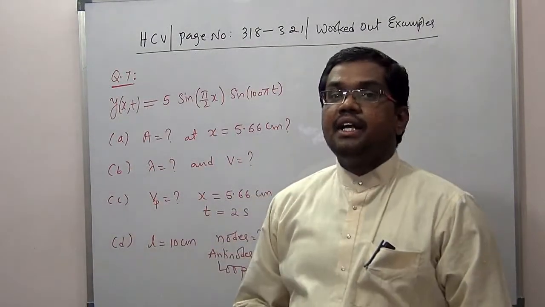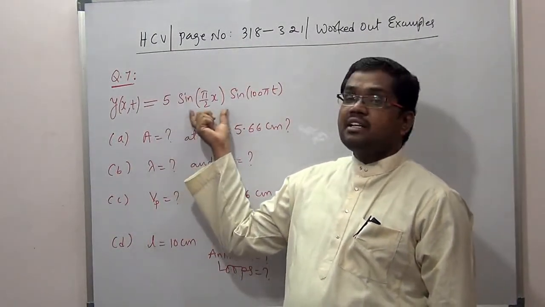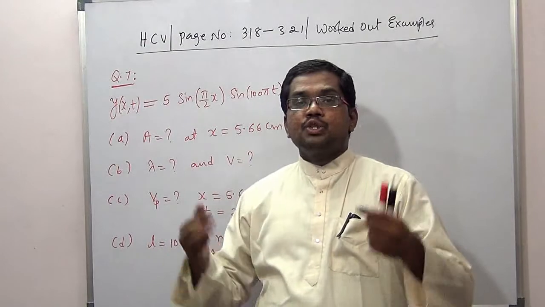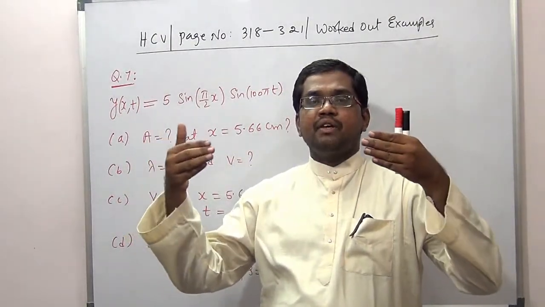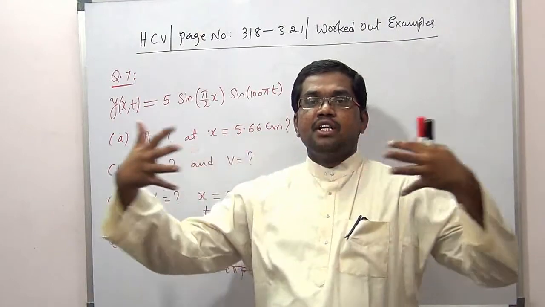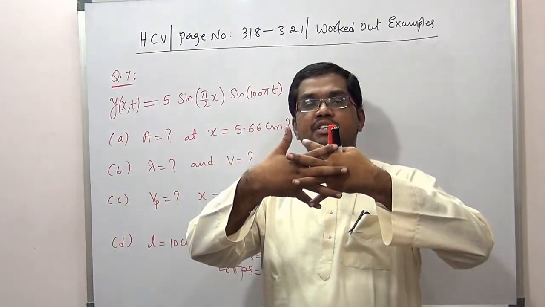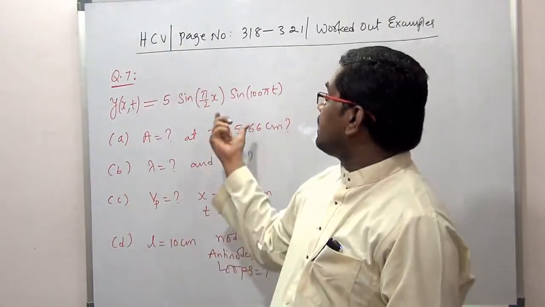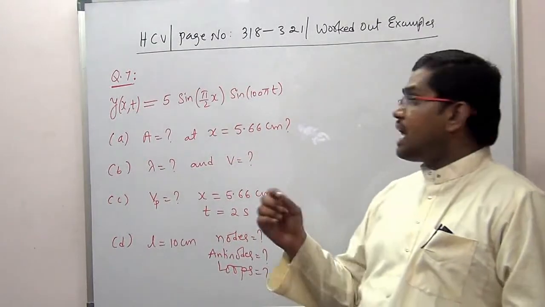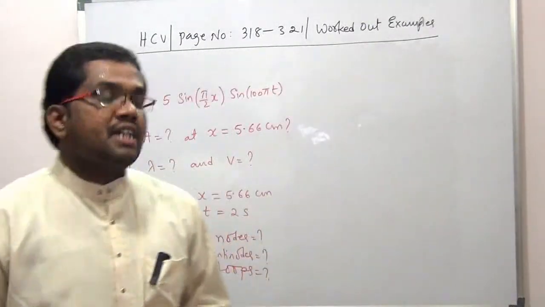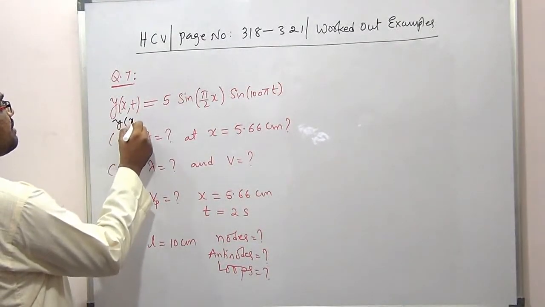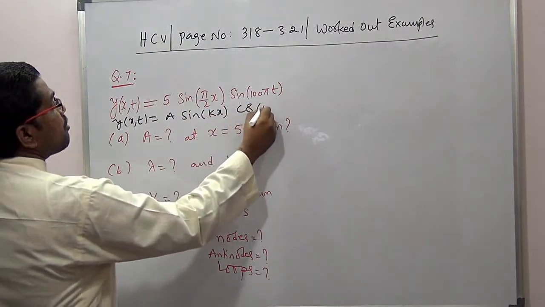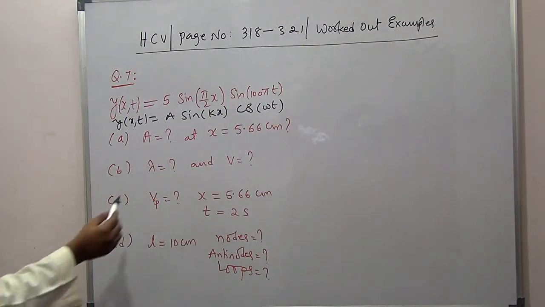Okay, fine. So here they have provided us a standing wave equation. A standing wave will be formed by superposition of two waves, that is traveling waves, progressive waves moving in opposite directions. Superposition of traveling waves which are moving in opposite directions will produce the stationary wave or standing wave. That's what they have given. Even you can compare with the standard equation. What is the standard equation? The standard equation will look like this: y of x, t is equal to A into sine of kx into cos of omega t. So this entire term is the amplitude term.